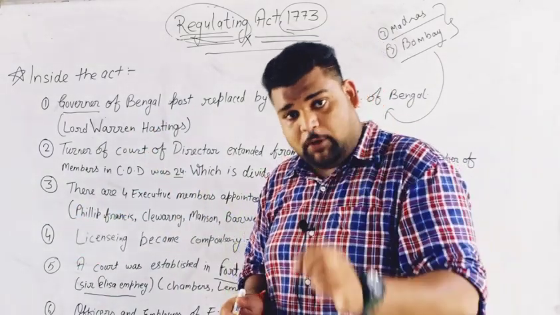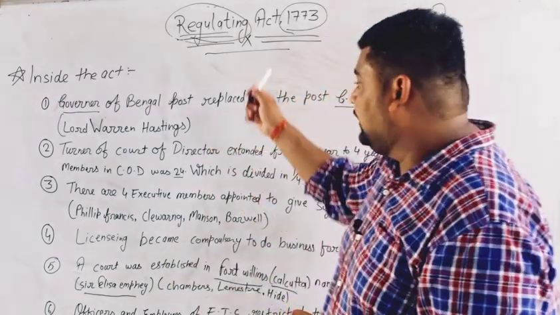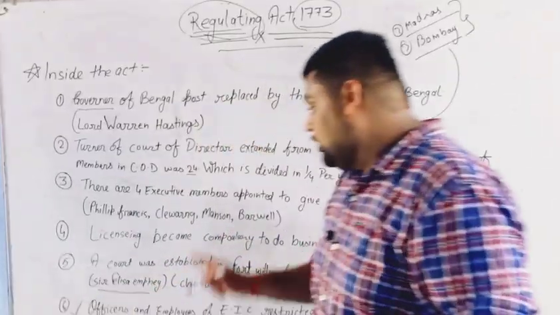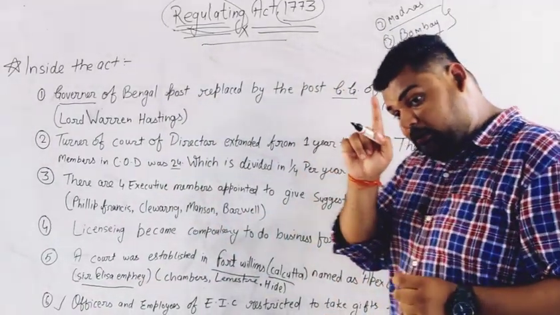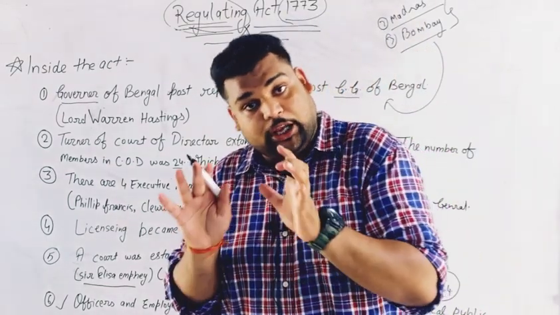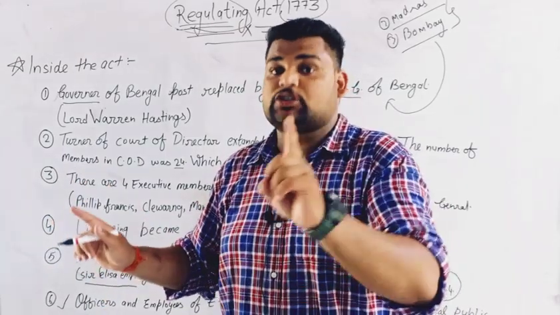So to stop the corruption in the East India Company, the British government brought this act and clarified this point: officers and employees now cannot take any gifts from the local people, to stop the corruption.